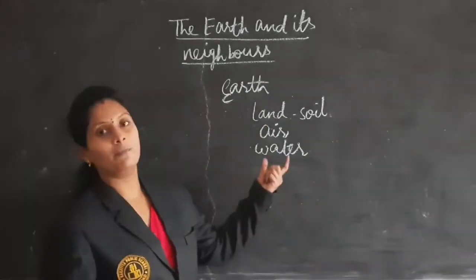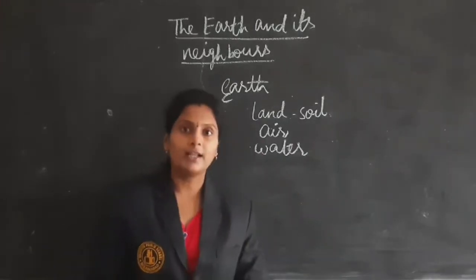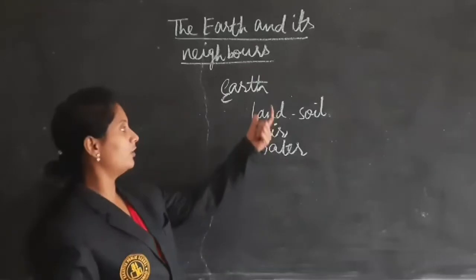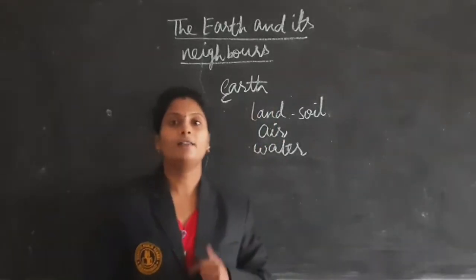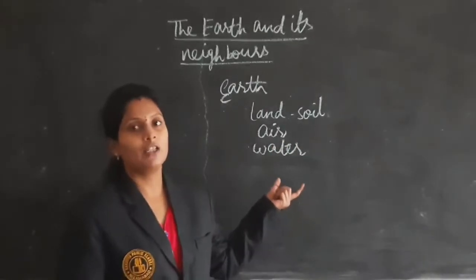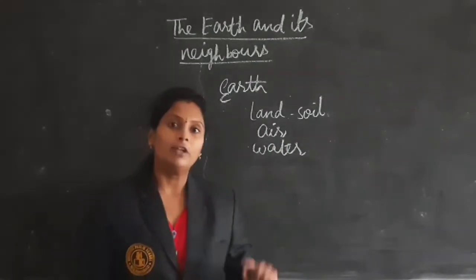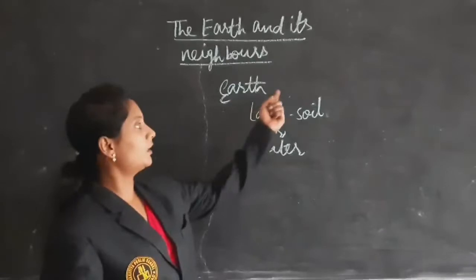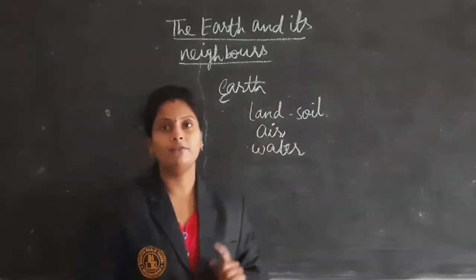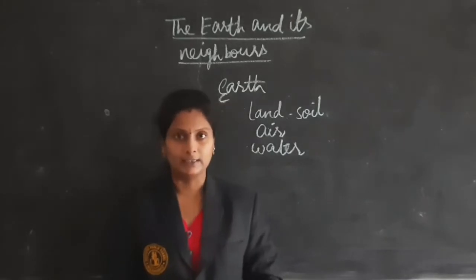That means with the help of these things only we are able to survive. No other place can we live without these things. If these things are there, then only we can survive. That's why earth is made up of land, air and water, where life can be spent easily.